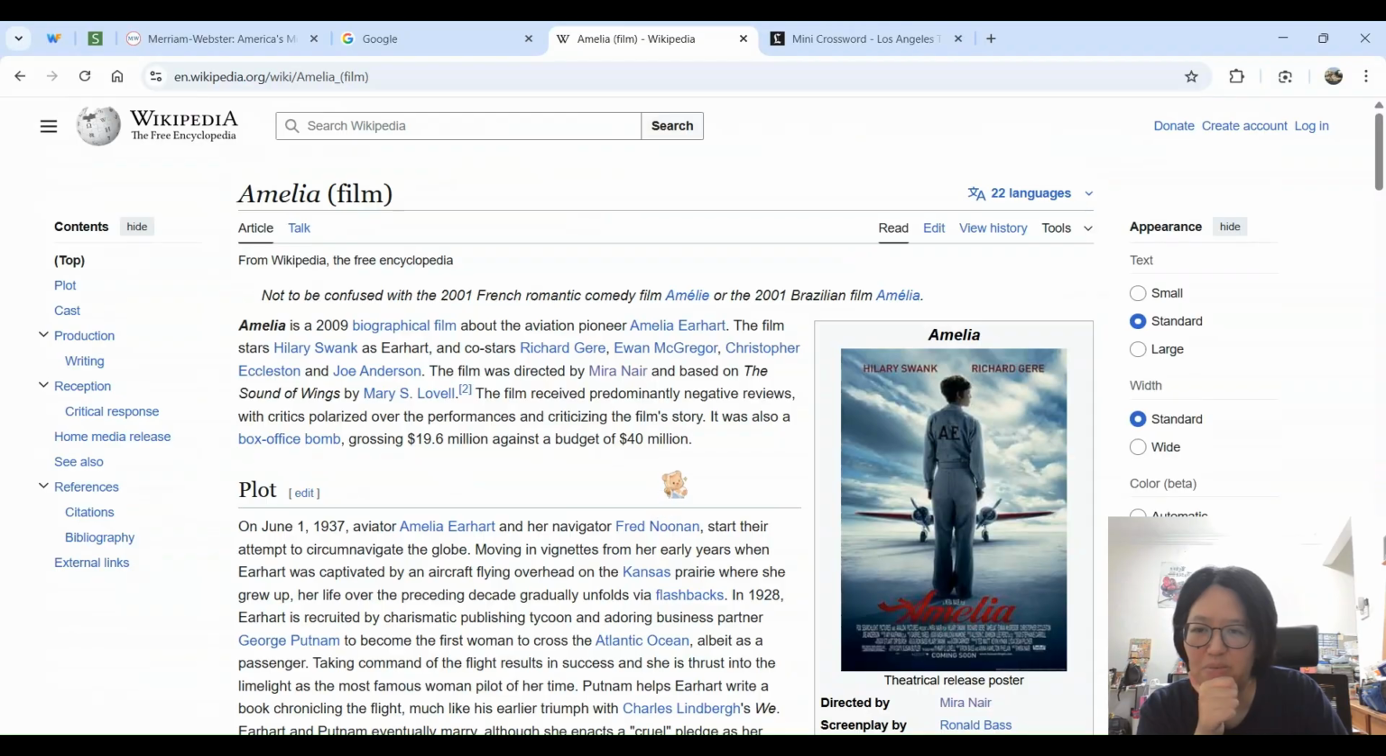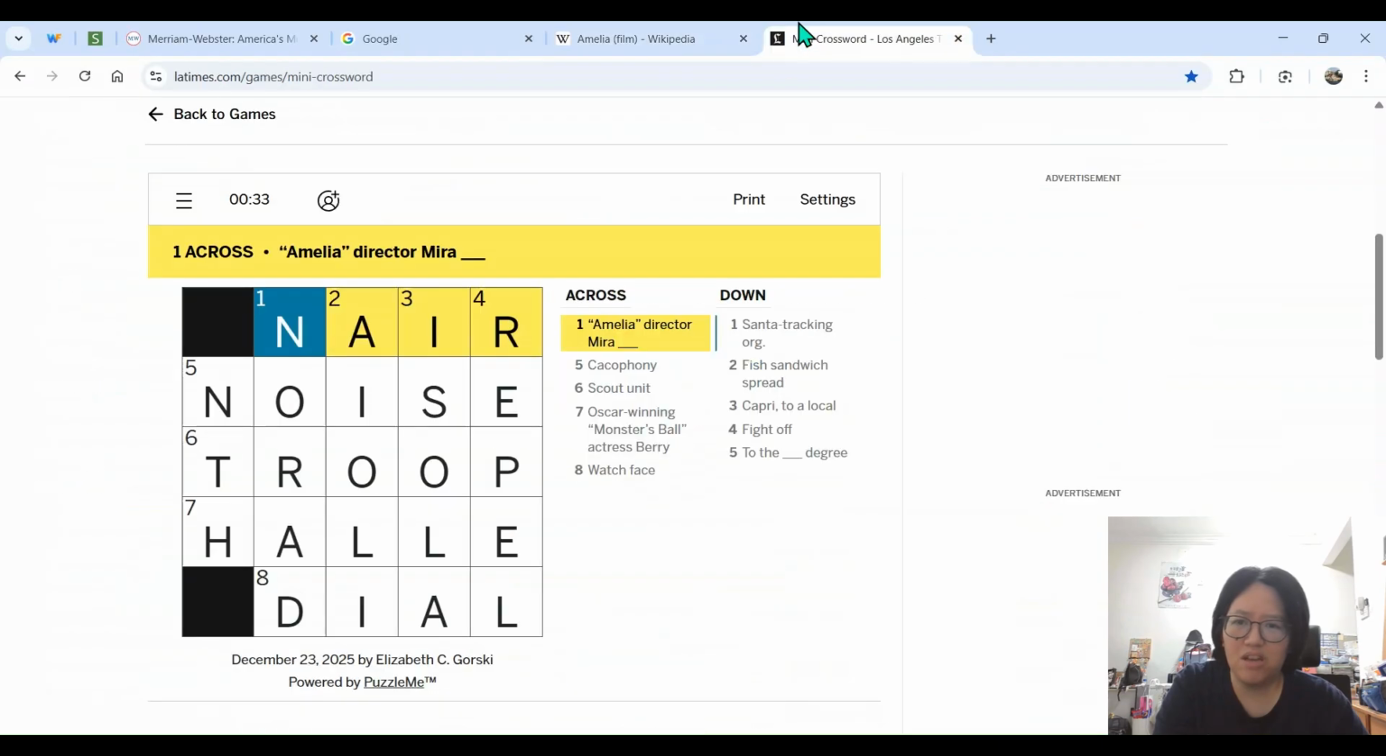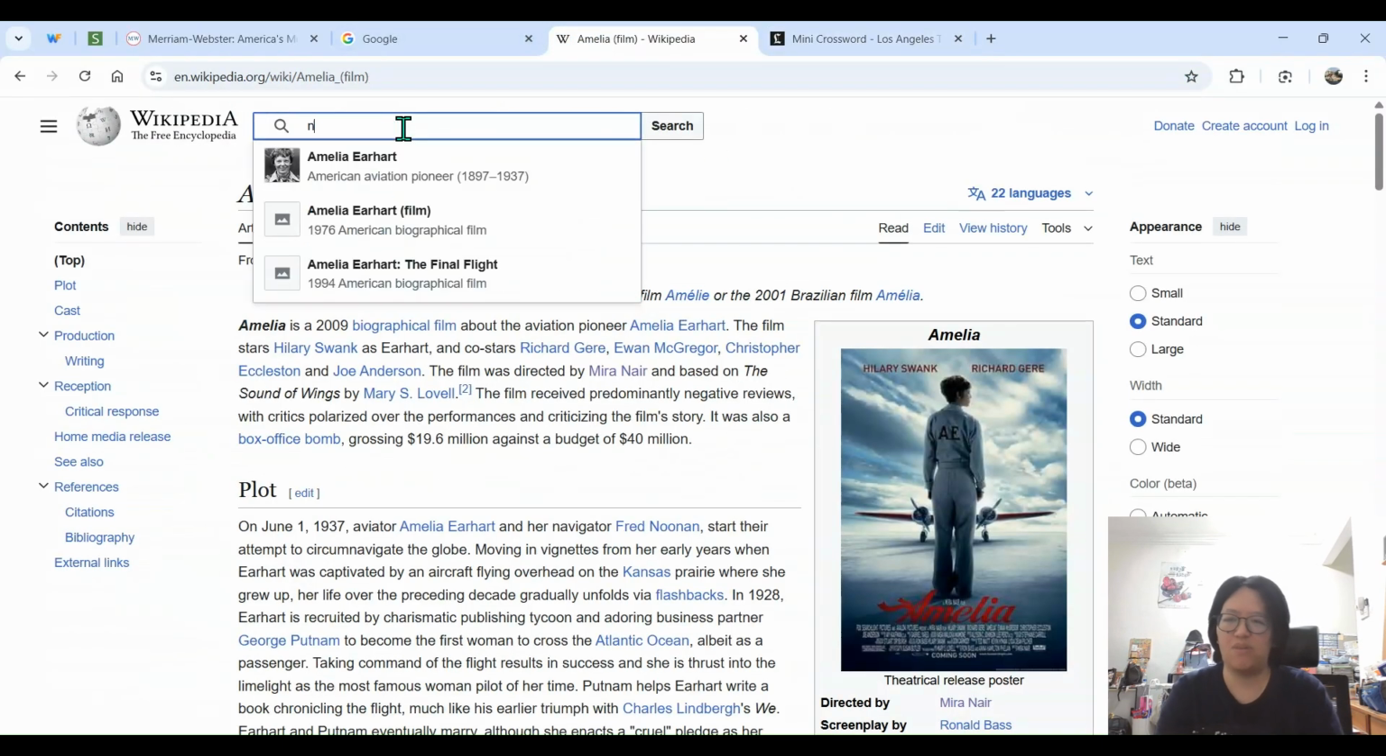What? I never even knew what it's about. With Hilary Swank, Richard Gere, Ewan McGregor, Christopher Eccleston, and Joe Anderson. How do I not know? No wonder, predominantly negative reviews. It was a box office bomb. So maybe that's why I never heard of it. 2009. Okay, yeah. One down, Santa tracking organization, NORAD. I've vaguely heard of this name, but I don't know what it stands for.